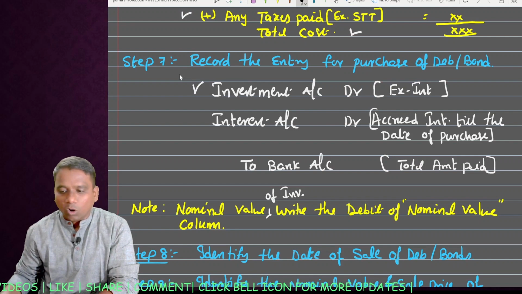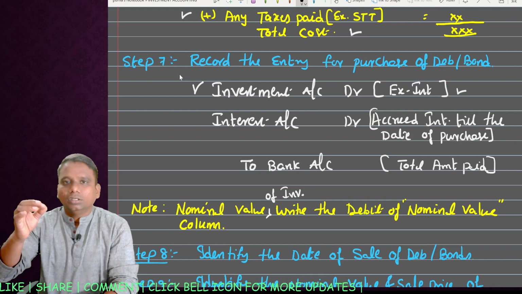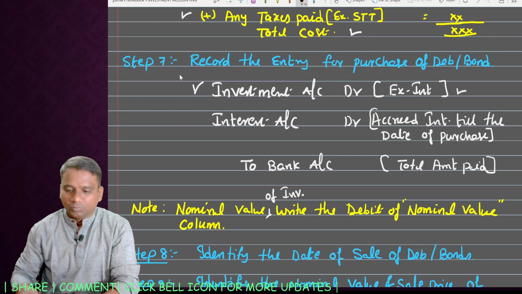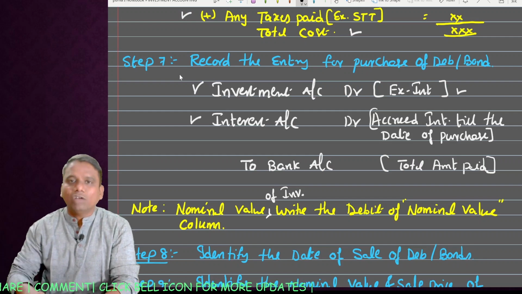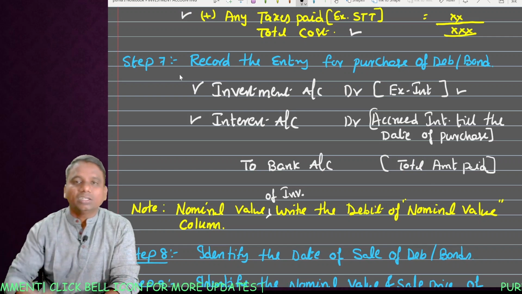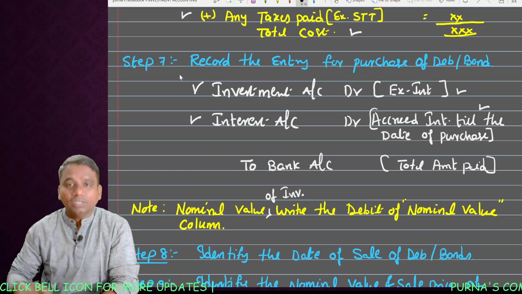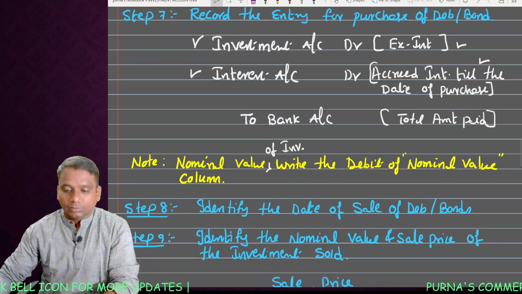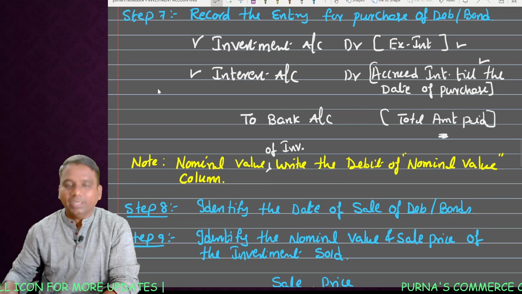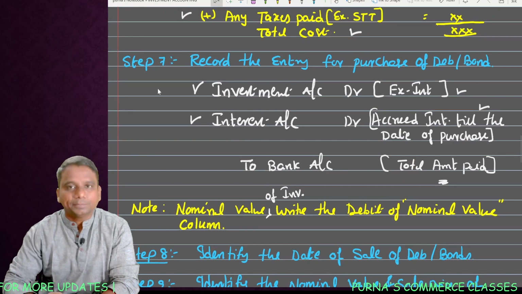While writing the amount, you have to write only the ex interest price, that means ignoring interest. Next, interest. Suppose you have paid any additional amount or any amount included in the cum interest, that accrued interest amount you have to mention here. Next, to bank, the total amount paid to the seller. So this is the entry we'll record.